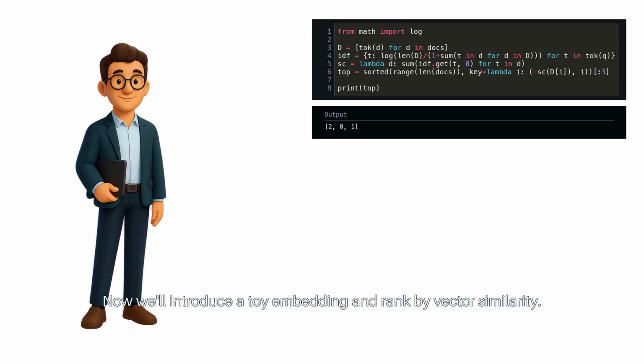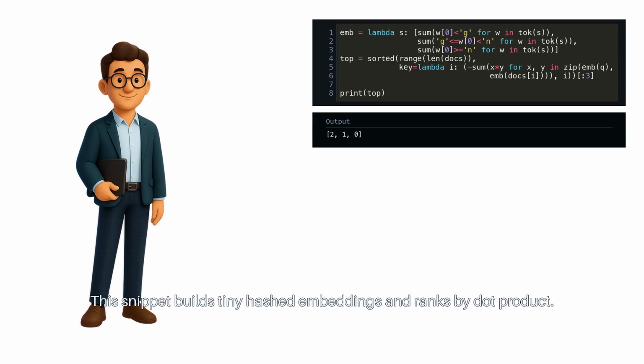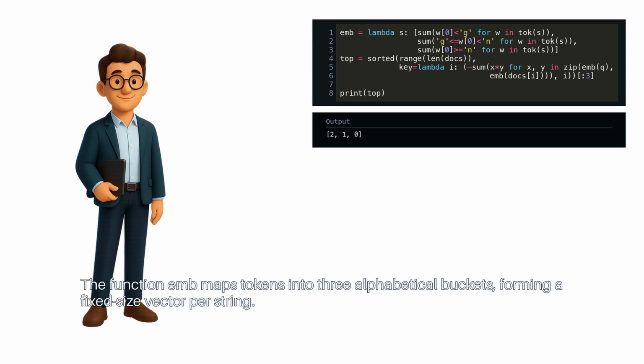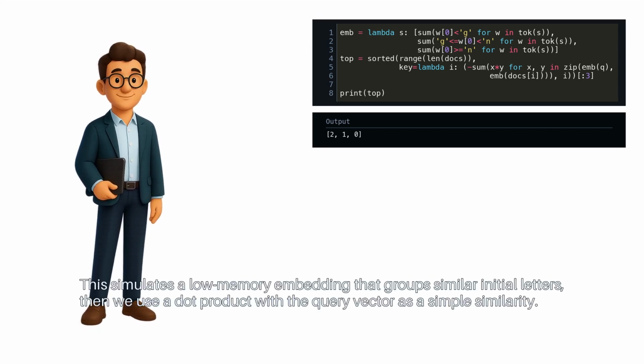Now we'll introduce a toy embedding and rank by vector similarity. This snippet builds tiny hashed embeddings and ranks by dot product. The function M maps tokens into 3 alphabetical buckets, forming a fixed size vector per string. This simulates a low-memory embedding that groups similar initial letters.